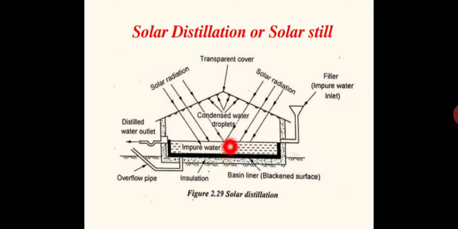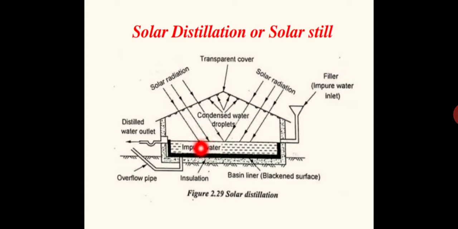That water vapor will of course be moving upward due to the density difference. At the topmost portion we will be having a roof-like structure of transparent cover. Usually glass is used as the transparent top cover. It is given a particular shape like this, just like a roof-like structure, that I will explain.